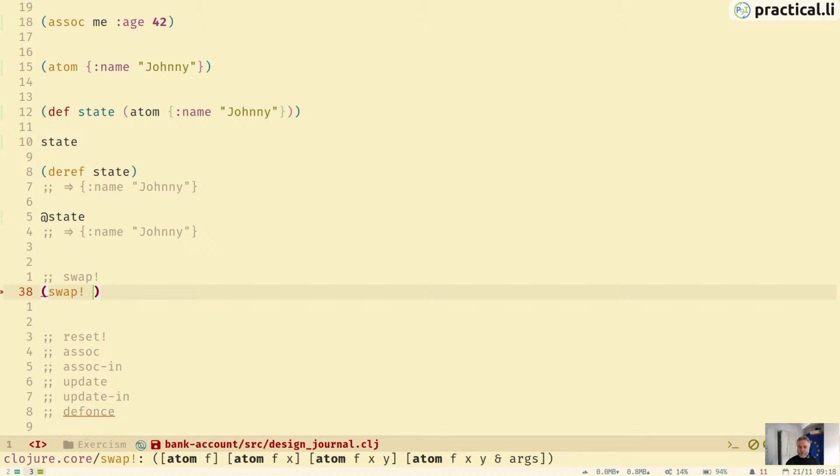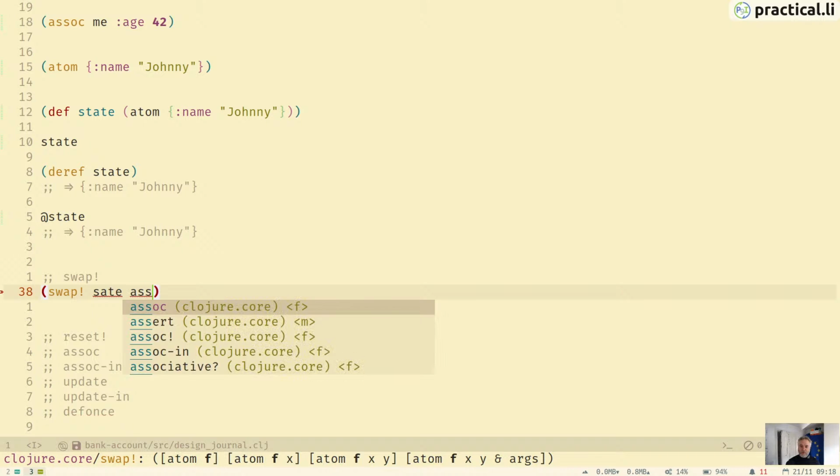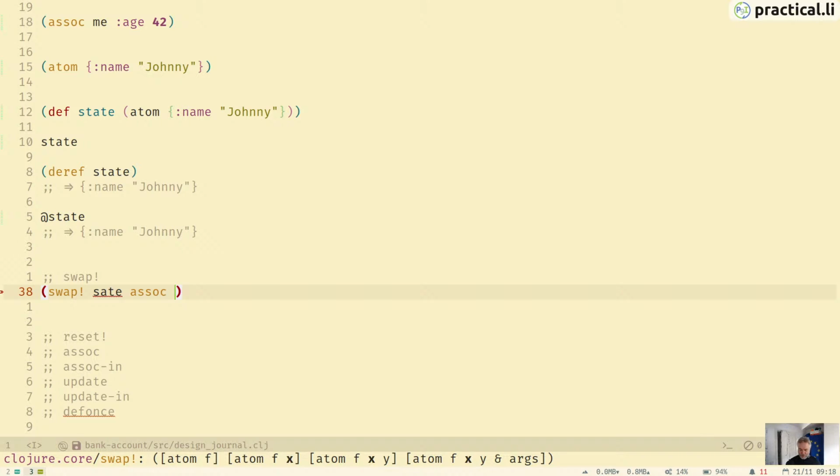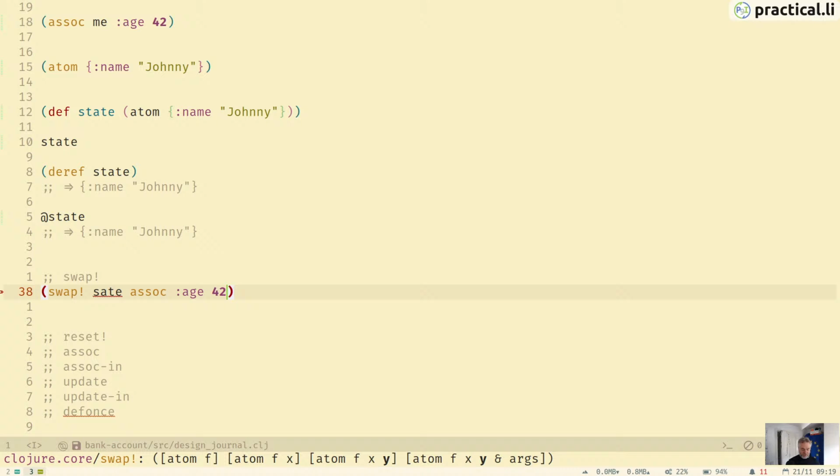This takes an atom and a function, and a value. So we're going to take state, and then we want a function. So we do assoc, then name, age, 42.